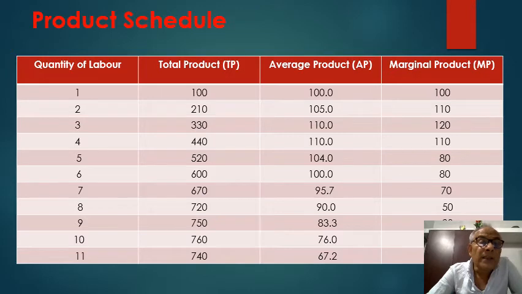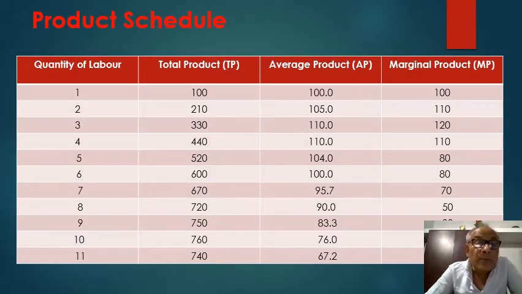As we employ a second unit of labor, we get increased production, total production 200. Total production rises.